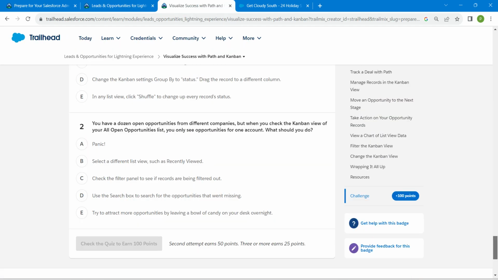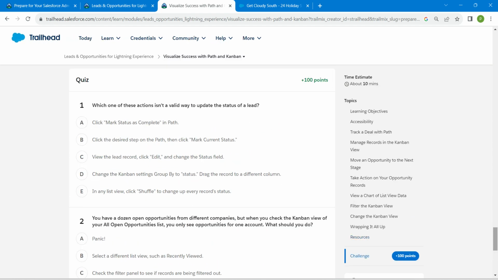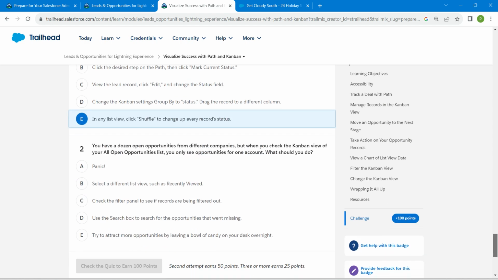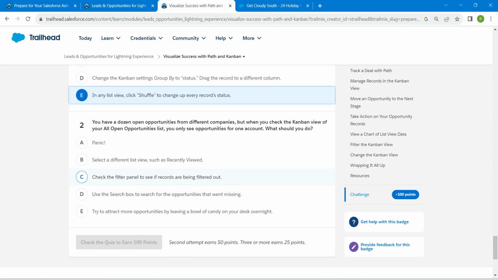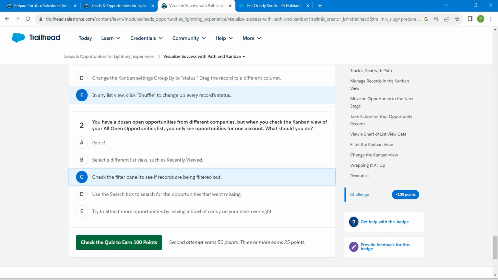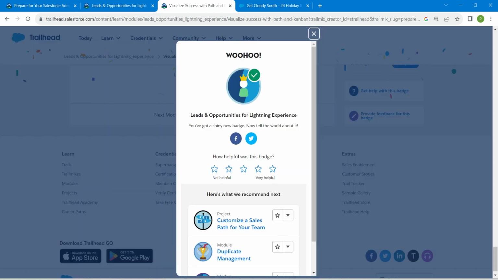So I'm just directly going to mark the answer. For our first quiz, the answer would be: in any list view, click shuffle to change up every record status. And for our second quiz, the answer is: check the filter panel to see if records are being filtered out. Let's check this quiz now. So yeah guys, we have successfully completed this batch.